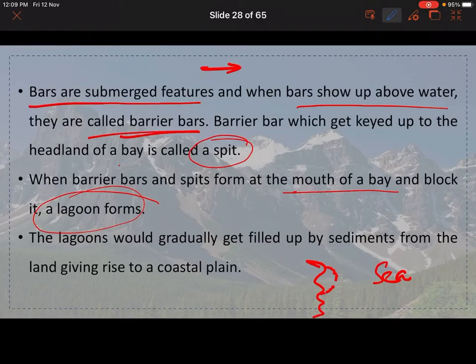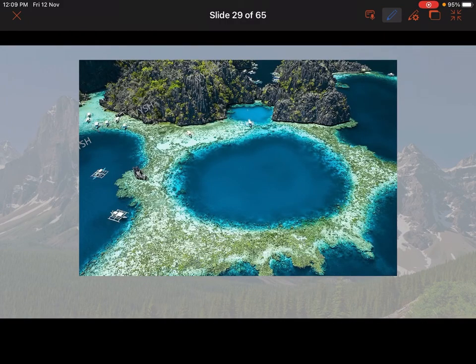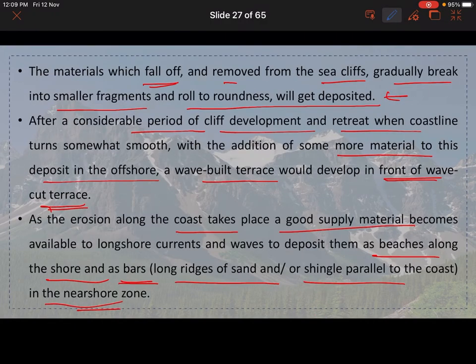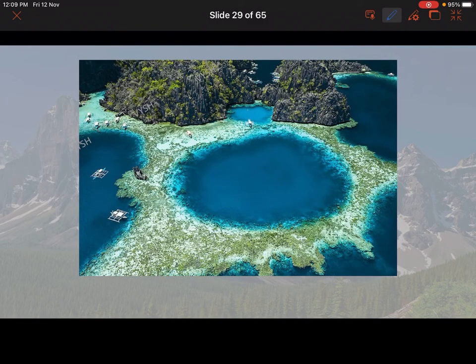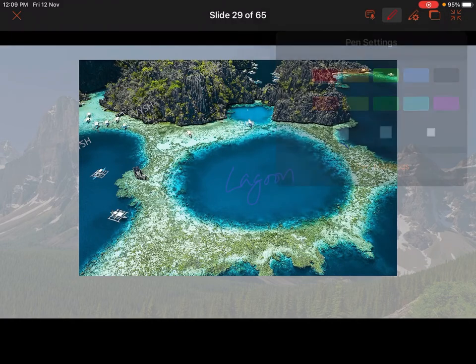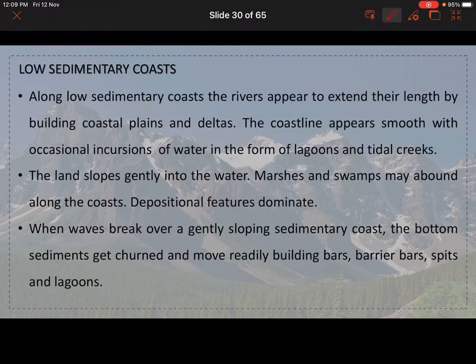Okay, the lagoons would gradually get filled by sediments from the land, giving rise to a coastal plain. Okay, so this is a lagoon basically. So because of that sand, this what do we call, bar basically, this gets formed up, and this thing becomes a lagoon basically. Okay, it gets cut off from the regular sea.